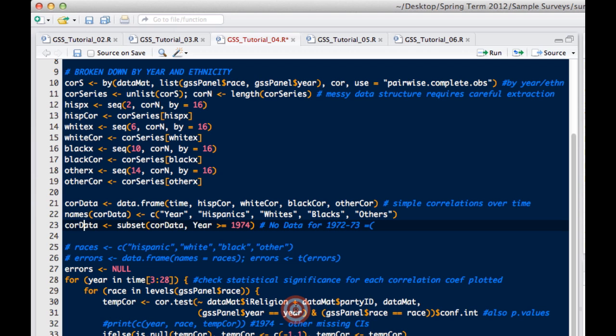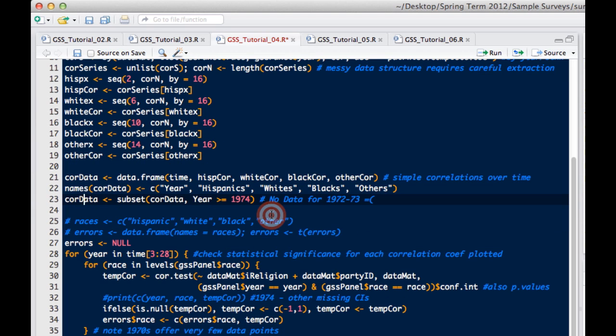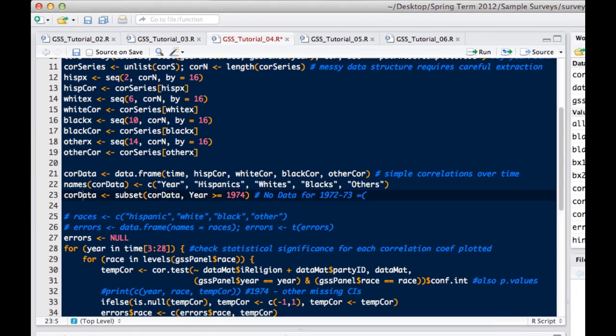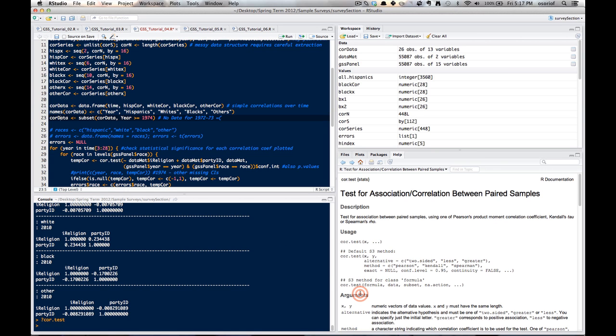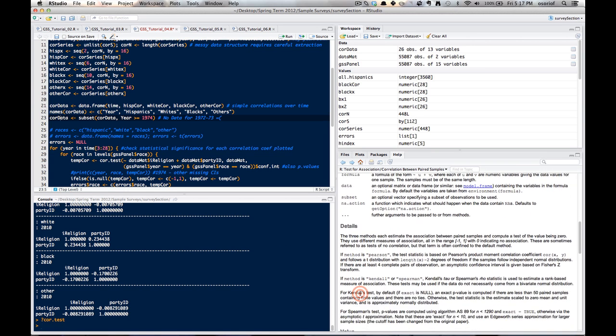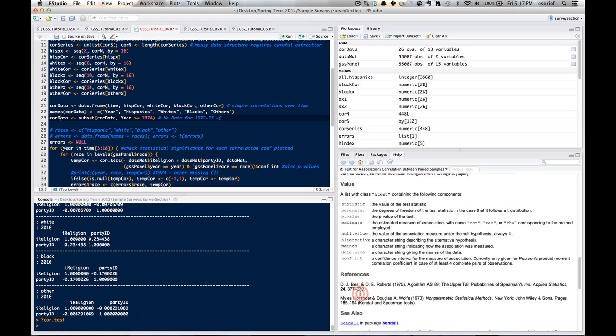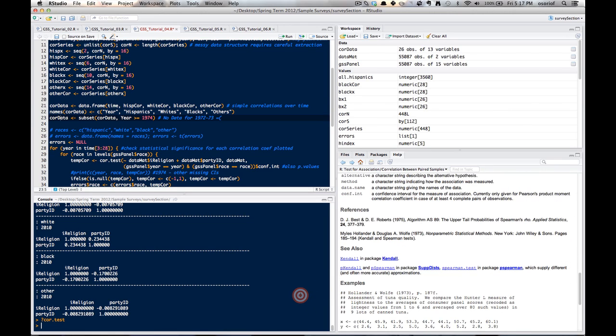So here we get rid of the years for which no data was collected. And now we have to also consider that when there's a correlation of negative 0.2, you don't really know until you've got a 95% confidence interval. Fortunately for us, there's a convenient command that is called cor.test, and it spits out a confidence interval for the correlation itself. So the correlation may or may not turn out to be significantly different from 0.